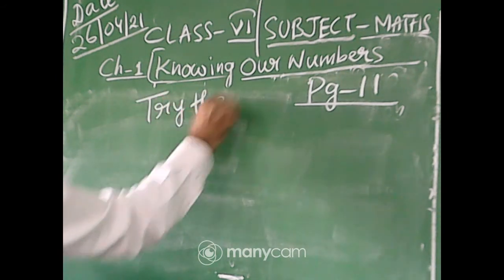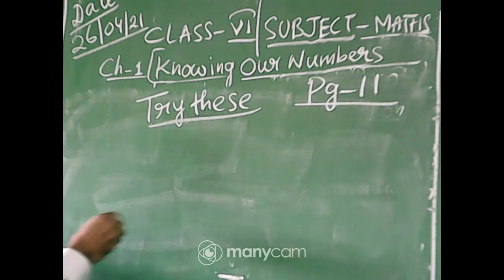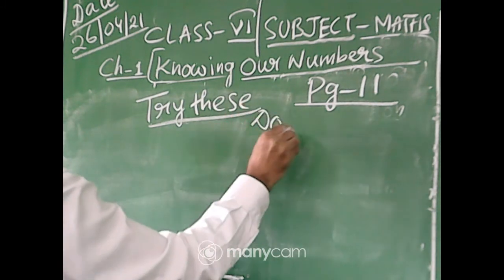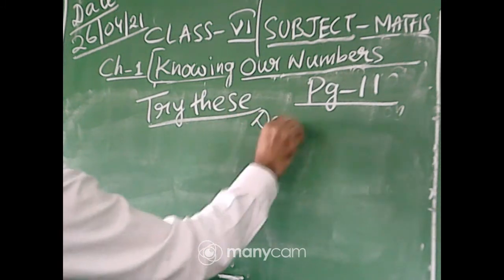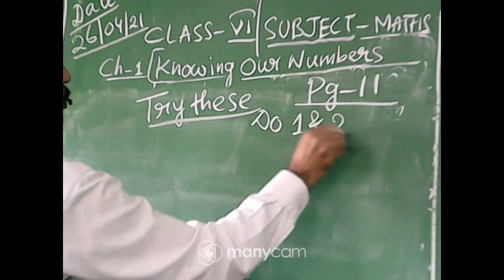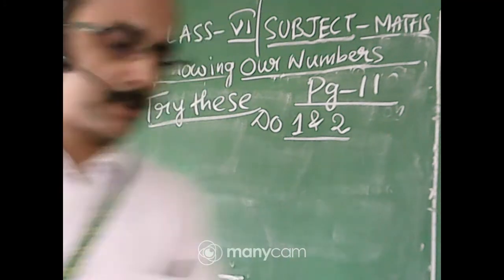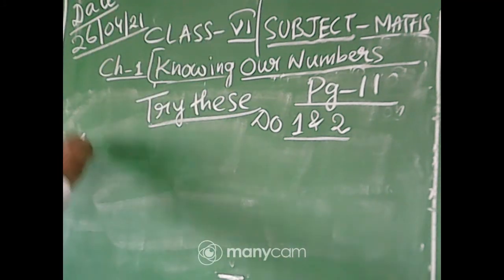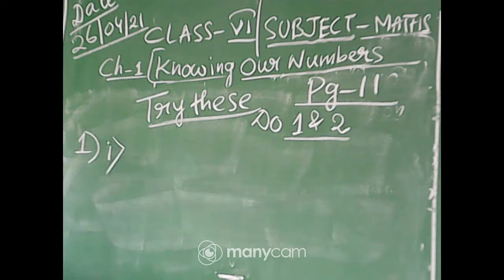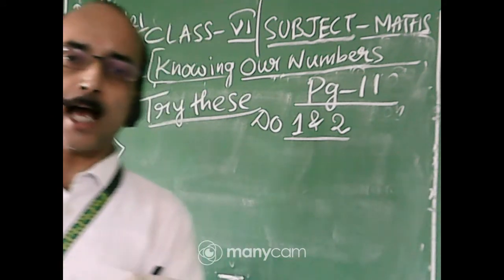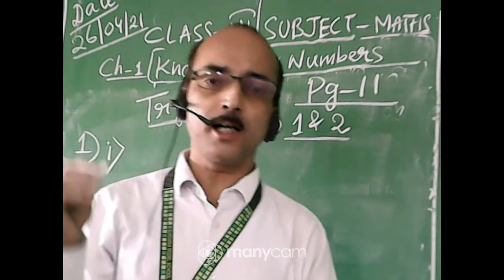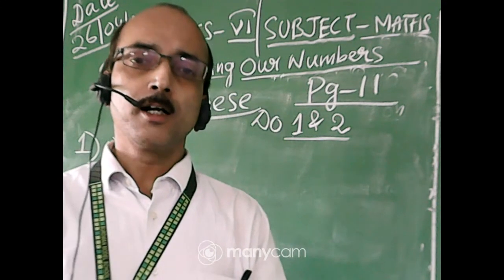You will do the first one. Try this. You will do number 1 and 2. So how to do this one? See, first of all, read this number 1. Write them using placement boxes just as we have done on page number 9.